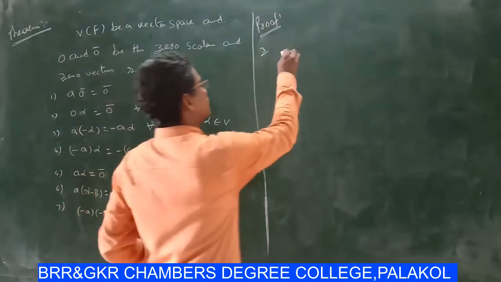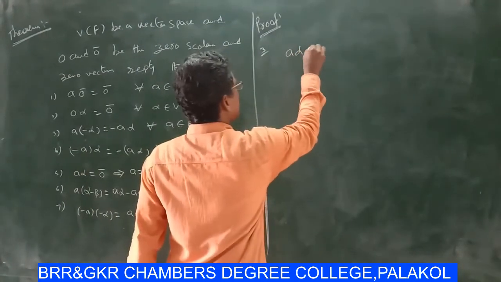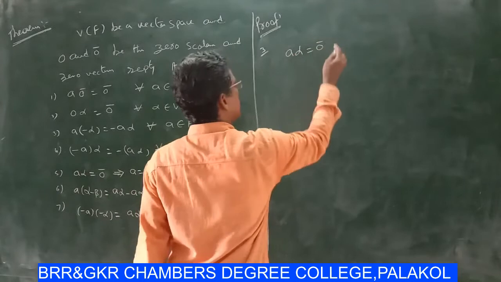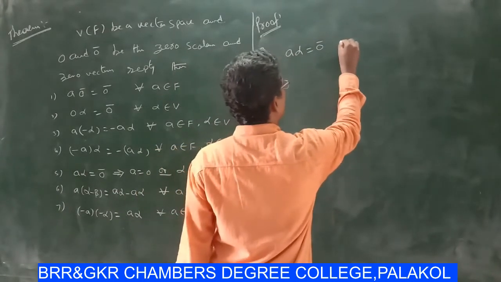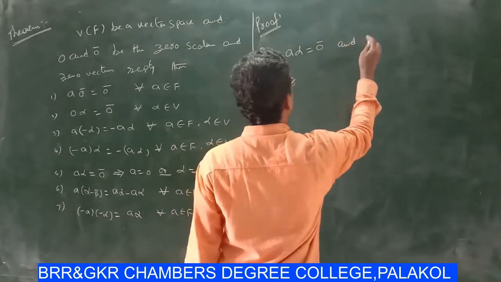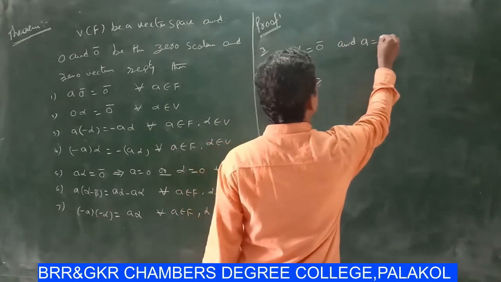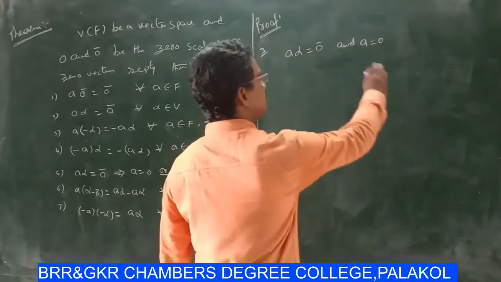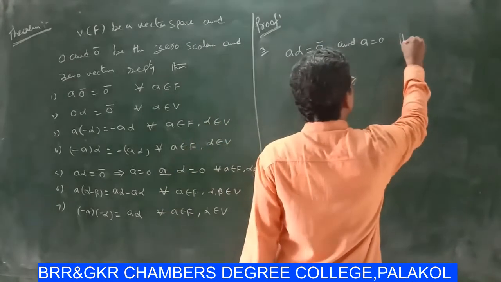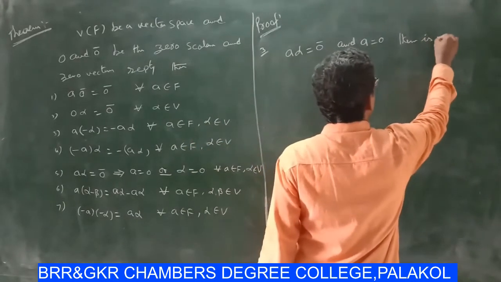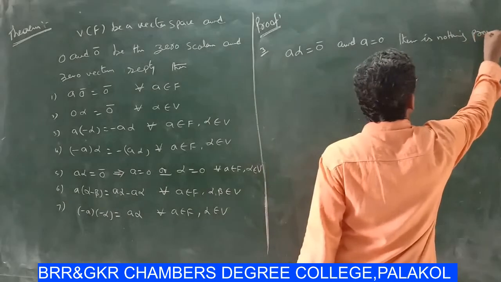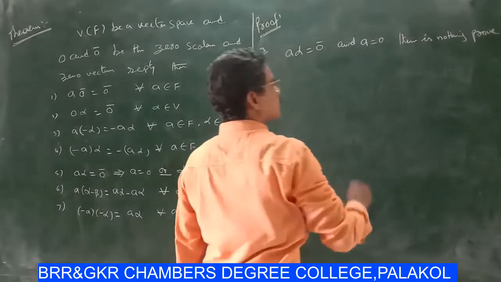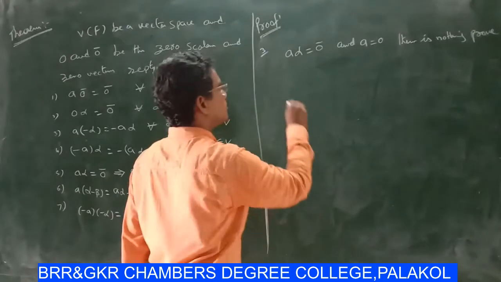Now aα = 0̄, and a = 0. Suppose a = 0, there is nothing to prove.